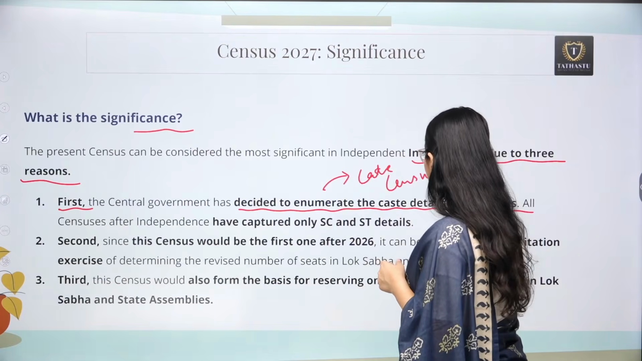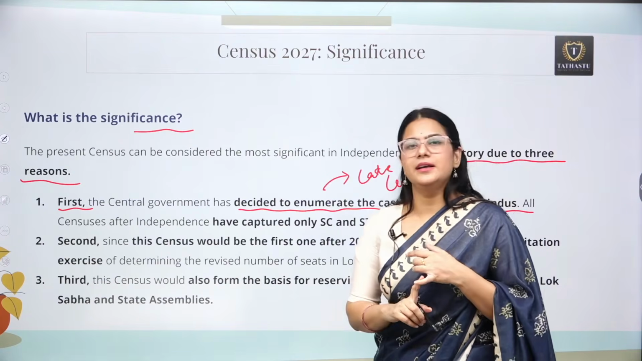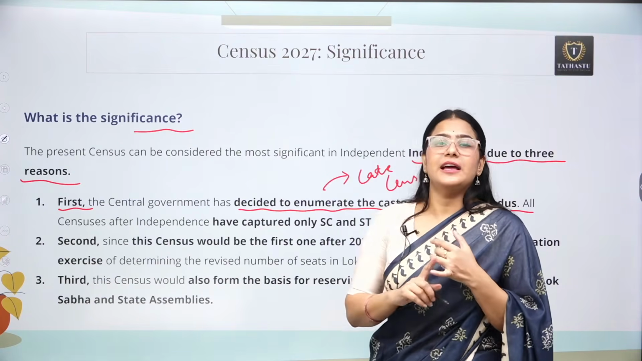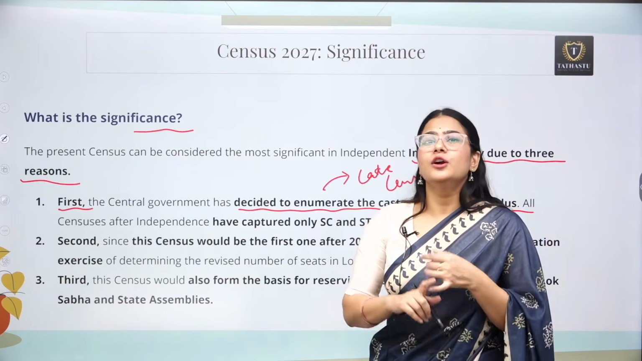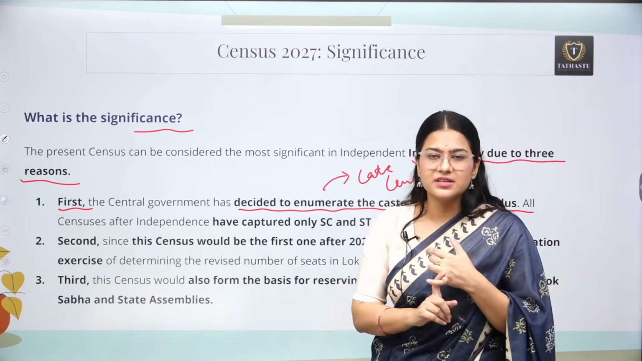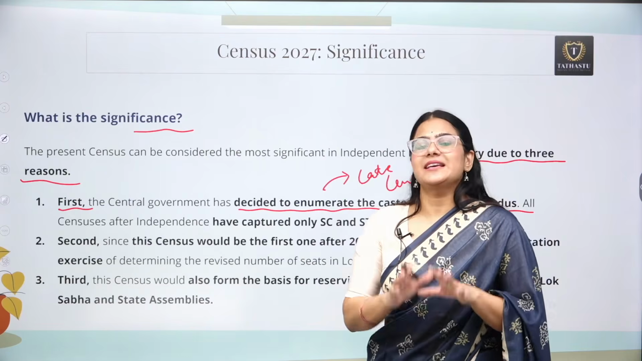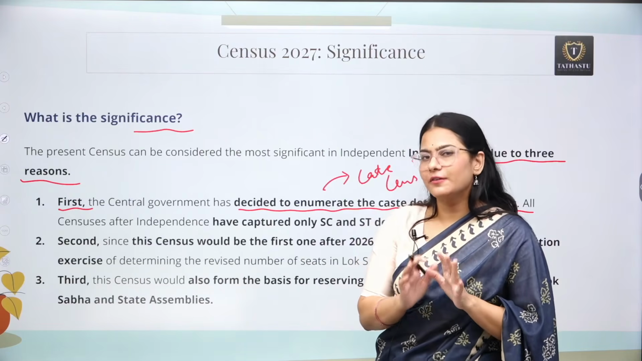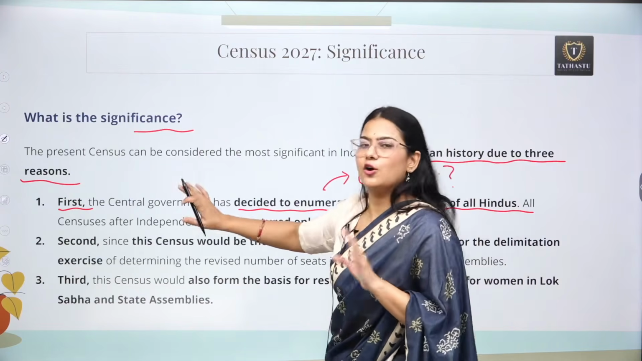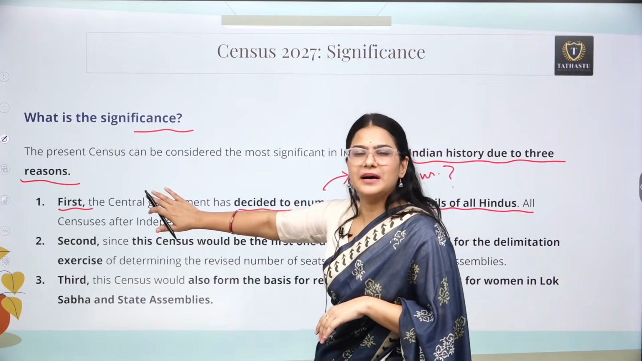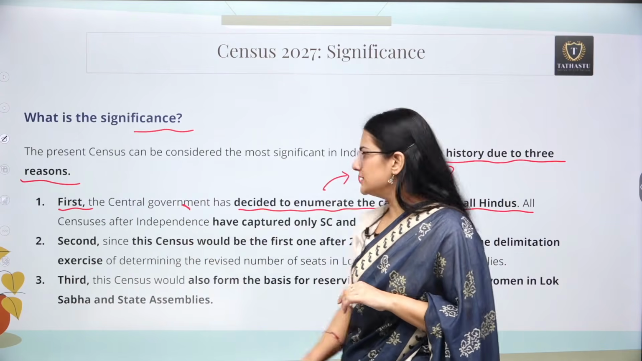Why is it like that? Because there were so many political parties and social groups which were actually putting pressure on the government to count the caste, the OBC caste also. And the government has accepted their demand, and this time the government has announced that the caste census, the OBC caste census, is going to become part of the 2027 census.